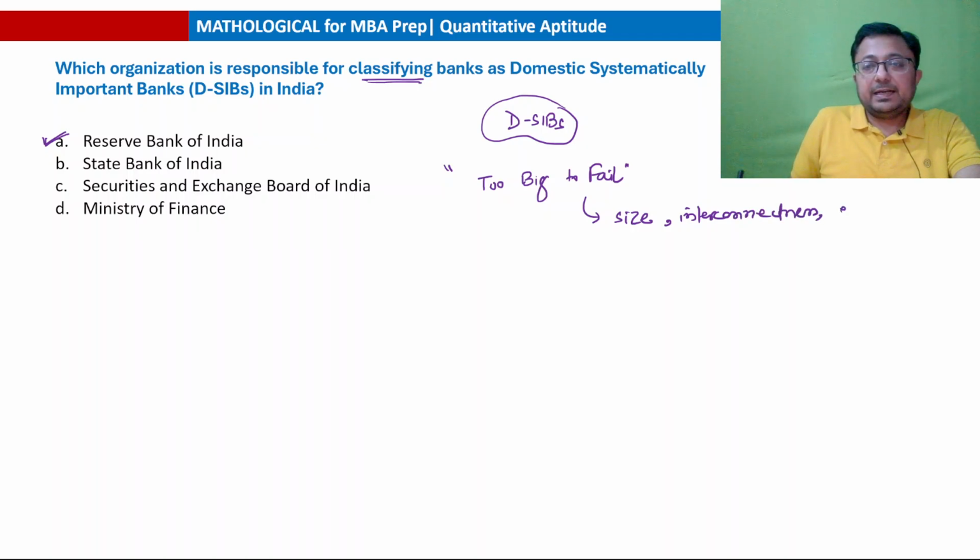As of now, the DSIB banks are SBI, ICICI Bank, and HDFC Bank.